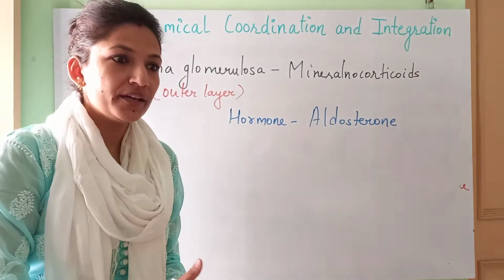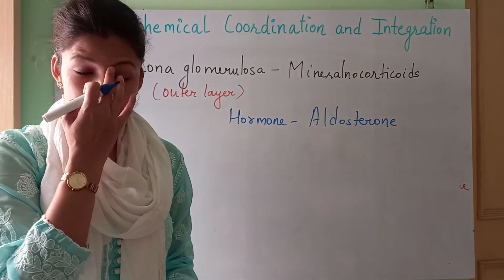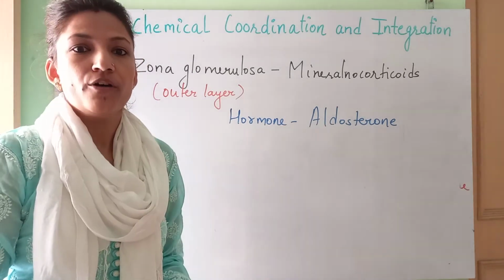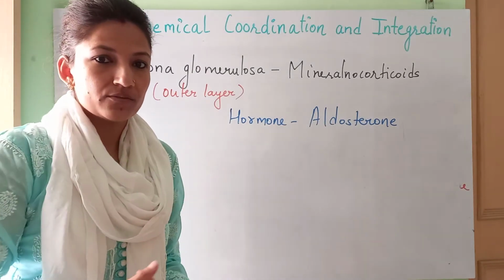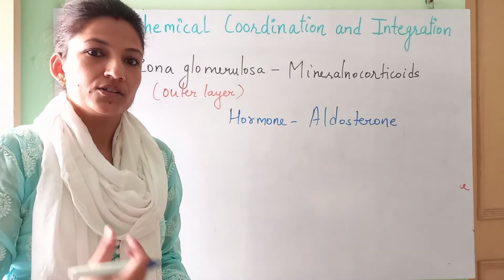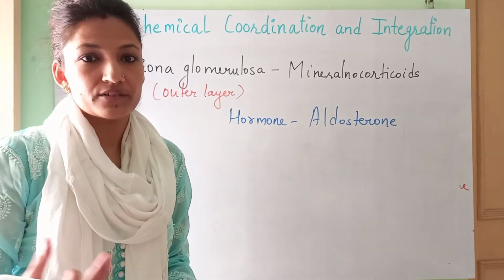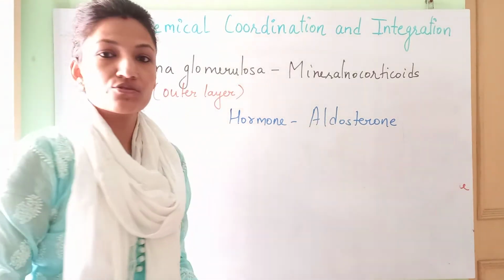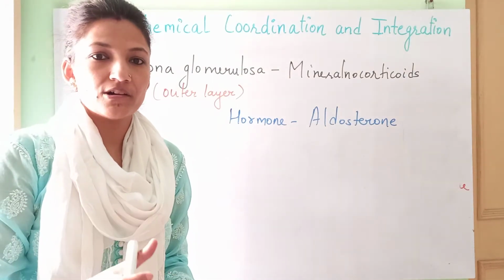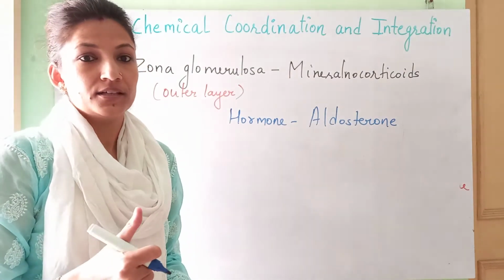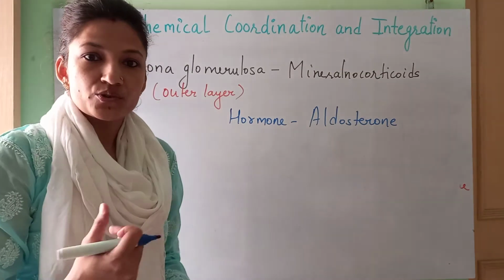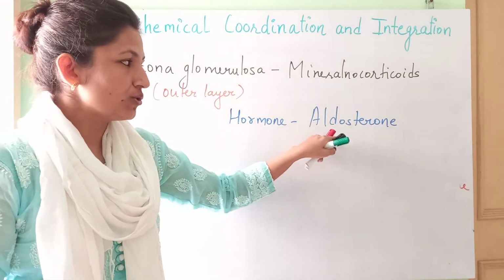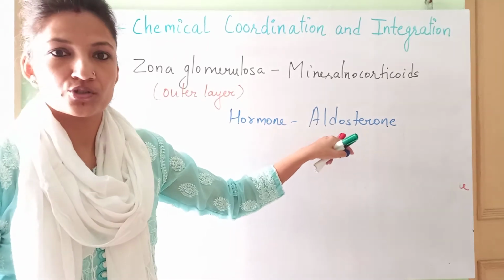It will help in reabsorption of water and those ions from the filtrate, which is the nephric filtrate, so as to prevent the loss of water from the body during the concentration of the urine. Aldosterone is going to work. You can just recall the RAS system, the renin, angiotensinogen, aldosterone system we have read. So you know what it is going to do.